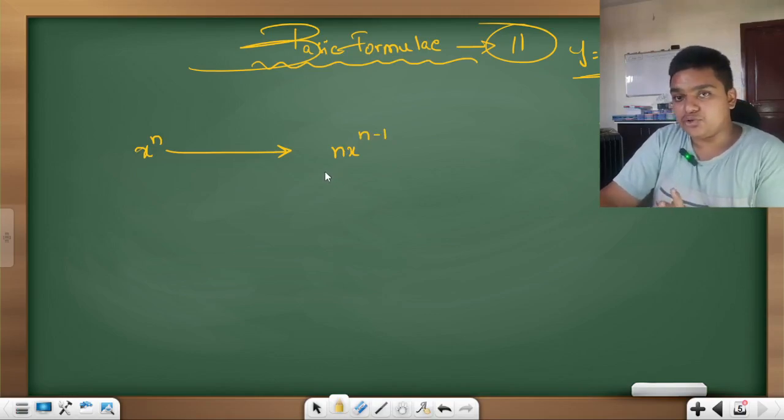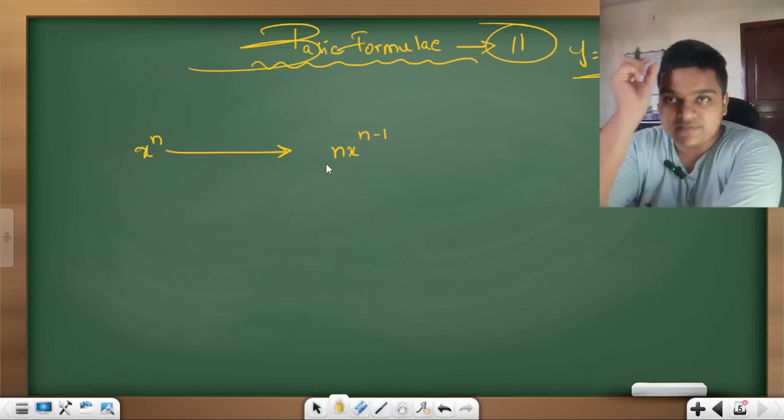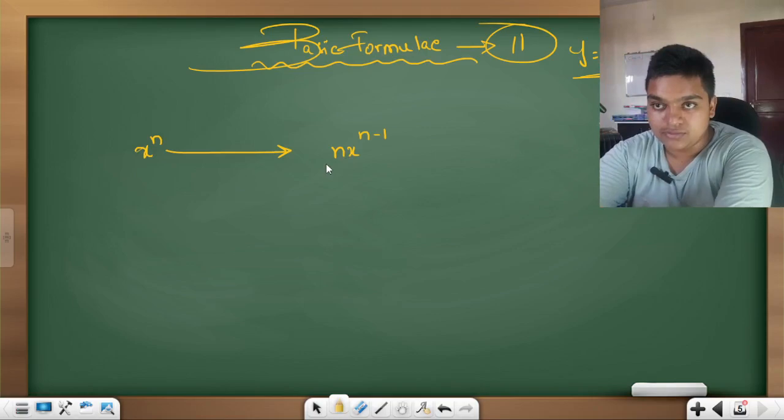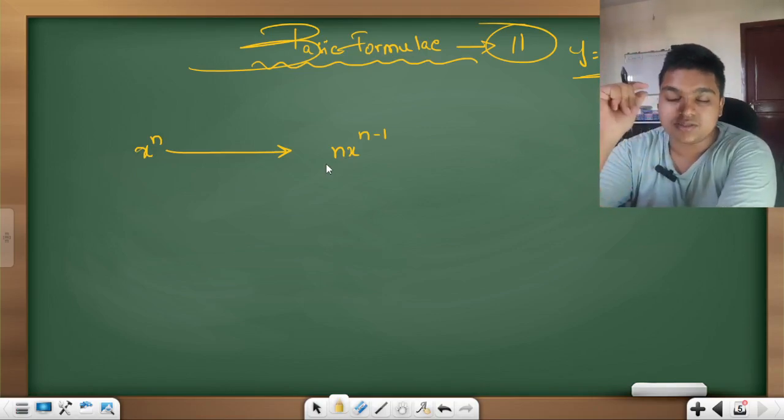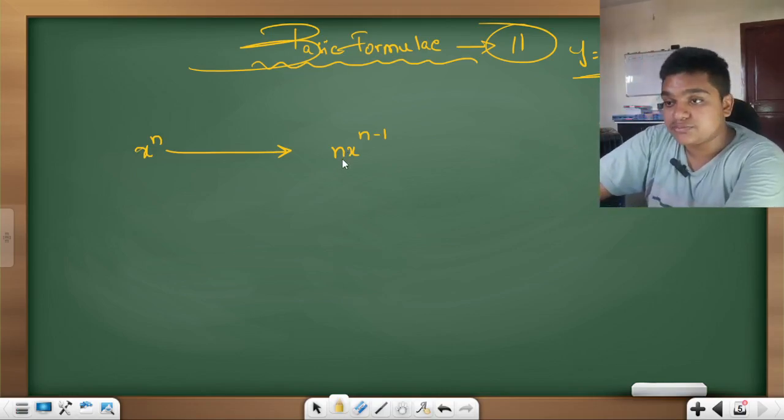The thing you have to do is take the power n, multiply it with x, and then reduce the power by 1.